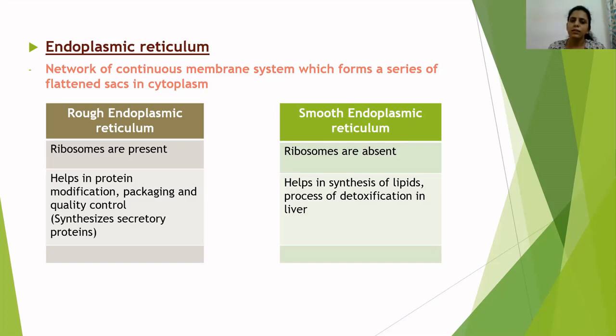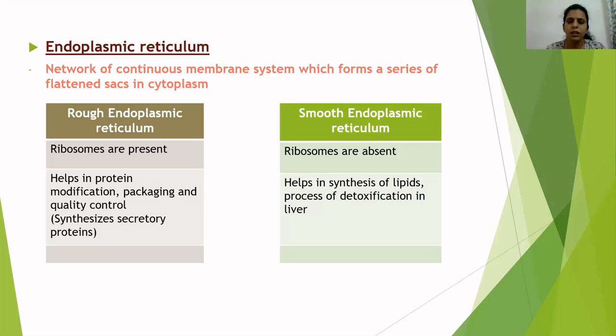These enzymes are produced by the cells of the pancreas and, once prepared, are released into the small intestine, the first part of which is known as the duodenum. So rough endoplasmic reticulum helps in protein modification, packaging, and quality control, and by it the secretory proteins are synthesized.